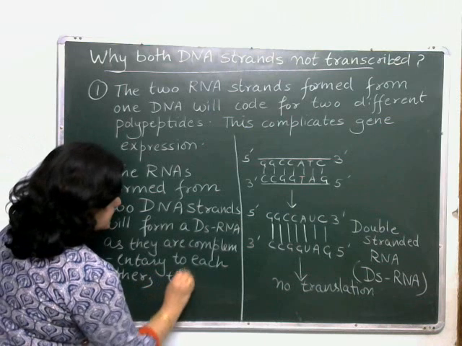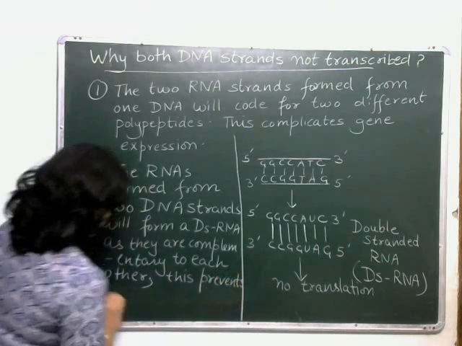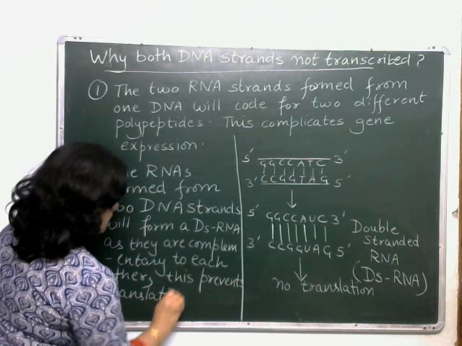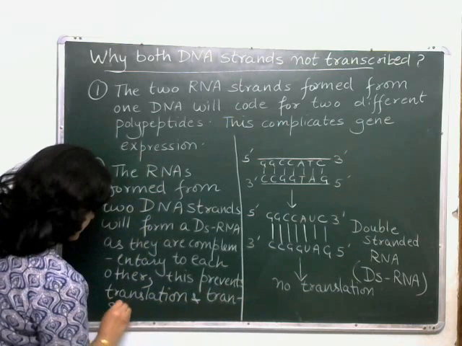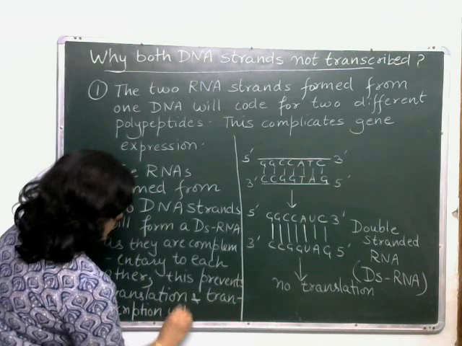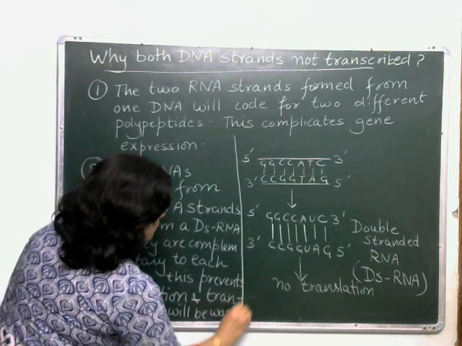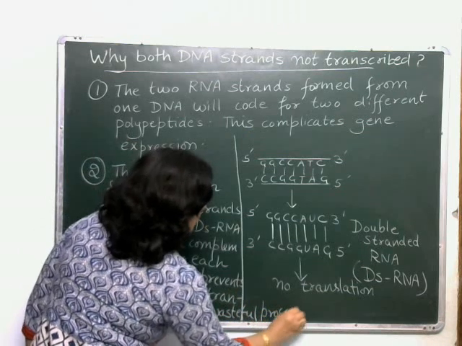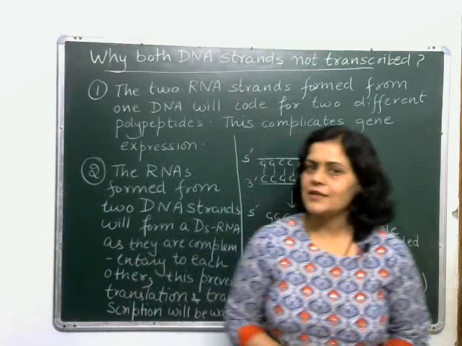So this prevents translation, and transcription will be wasted. It will be a wasteful process. So these are the two reasons why both DNA strands are not transcribed.